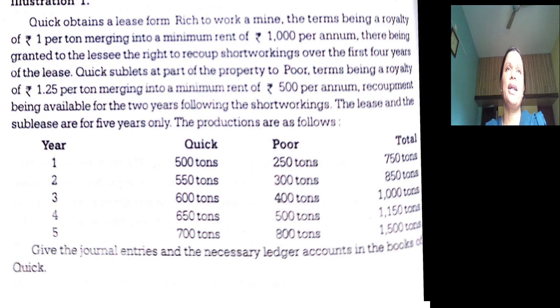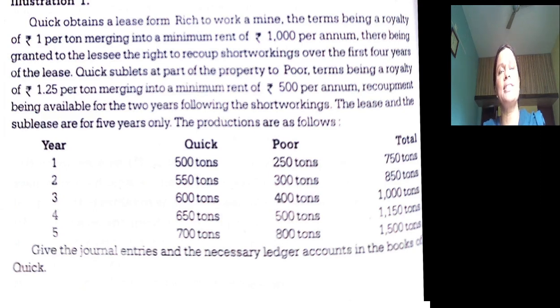So he has got the right to recoup short working over the first 4 years of the agreement only. Afterwards, if there is a short working, he cannot recoup. That is the meaning. Quick sublet a part of this mine, the right to make use of that mine, to Poor at ₹1.25 per ton as royalty and minimum rent of 500 per annum.